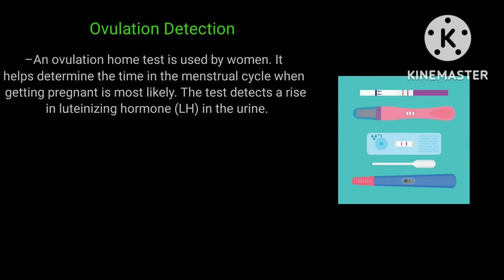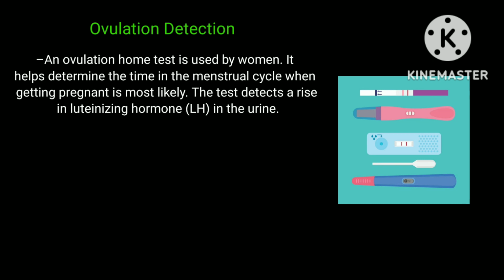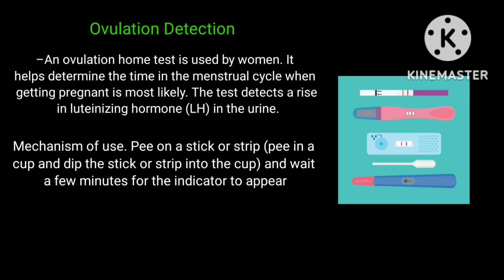Next example is ovulation detection. An ovulation home test is used by women. It helps determine the time in the menstrual cycle when getting pregnant is most likely. The test detects a rise in luteinizing hormone, or LH, in the urine. Mechanism of use: pee on a stick or strip, or pee in a cup and dip the stick or strip into the cup, and wait a few minutes for the indicator to appear.